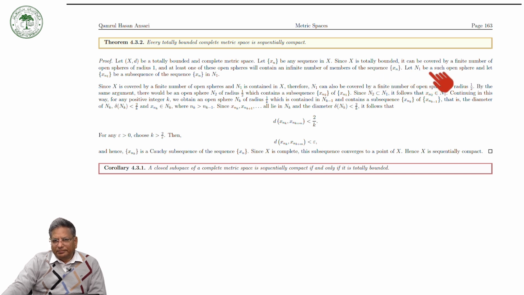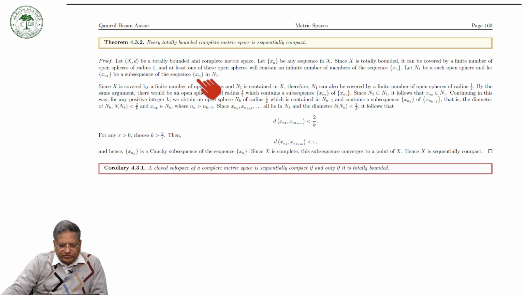Let N_1 be such an open sphere, and let x_{n1} be a subsequence of the sequence x_n in N_1. Since X is covered by a finite number of open spheres and N_1 is contained in X, therefore N_1 can be covered by a finite number of open spheres of radius half.